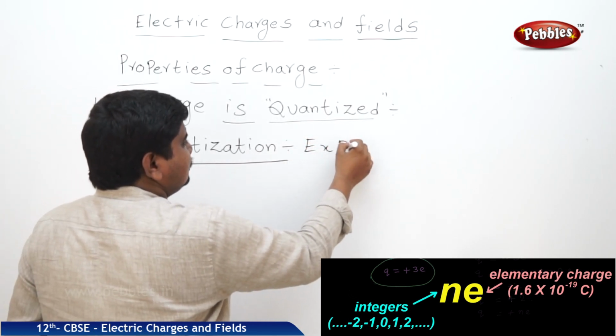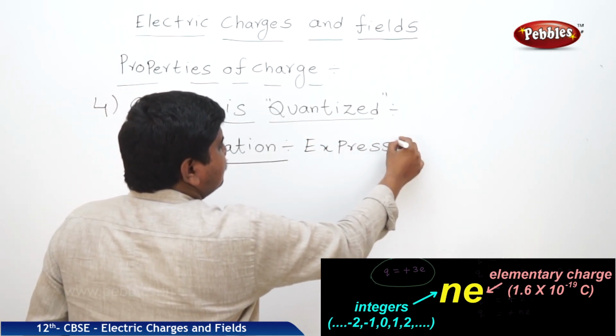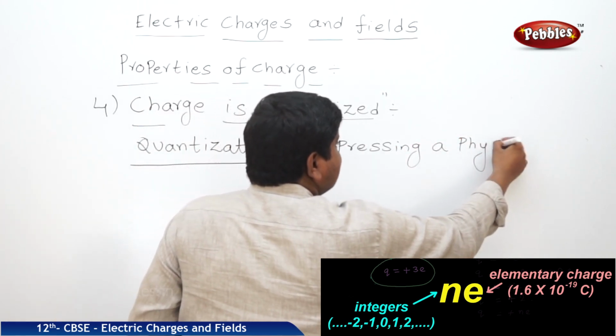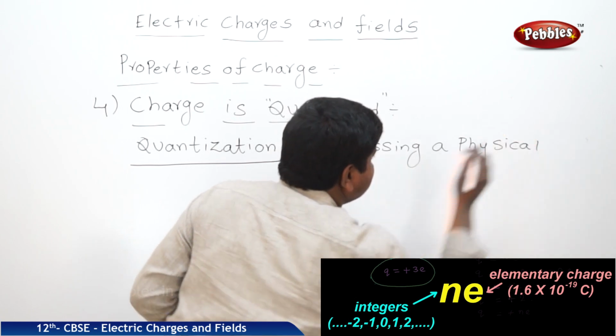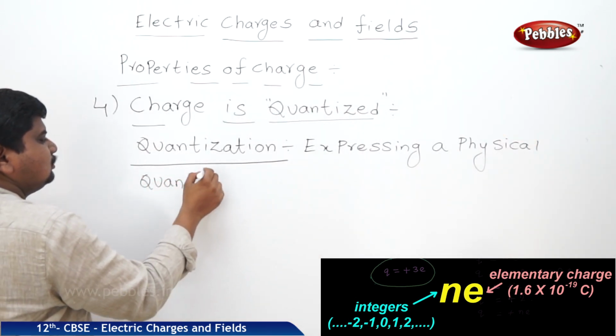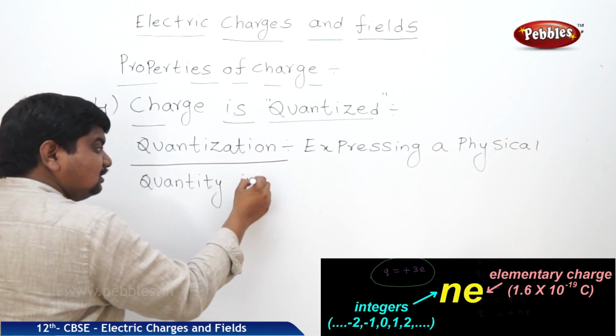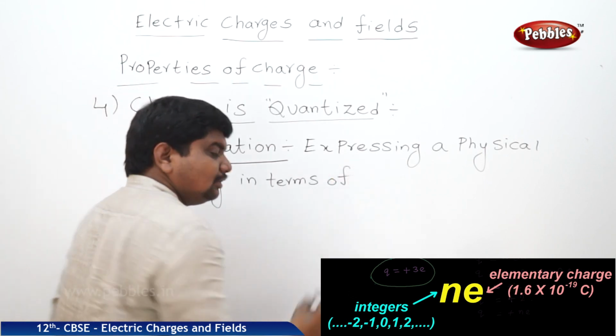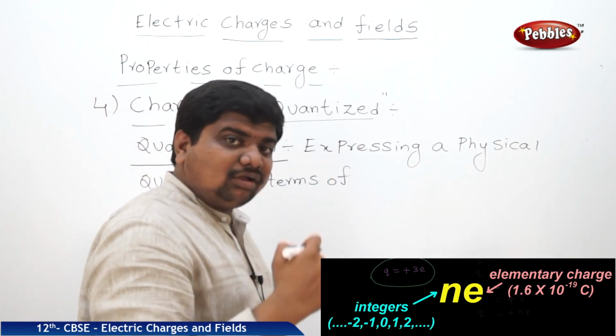Expressing a physical quantity in terms of discrete values called quanta.